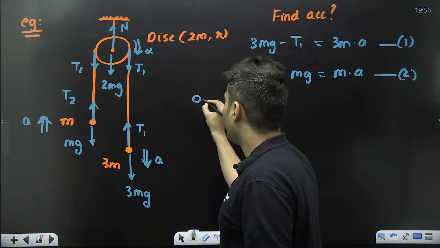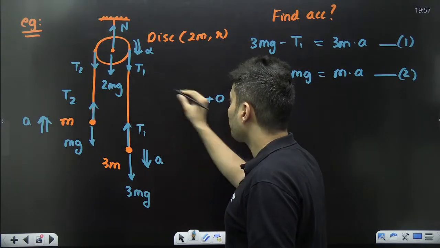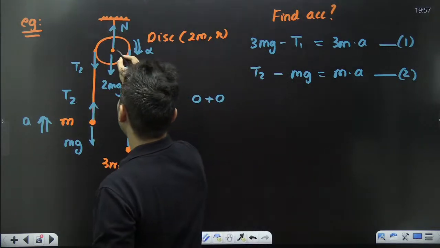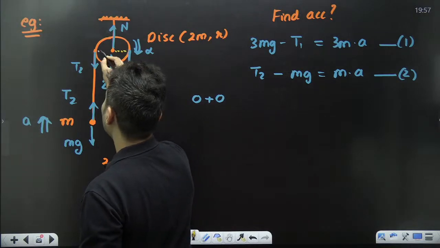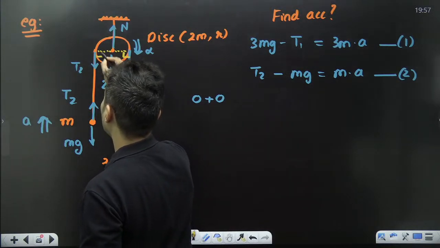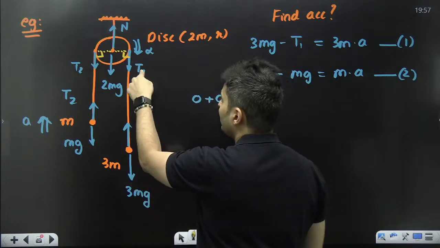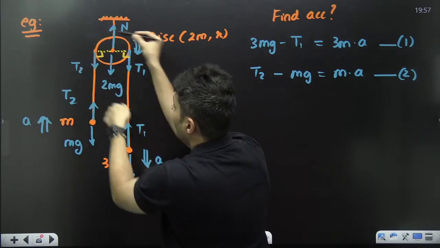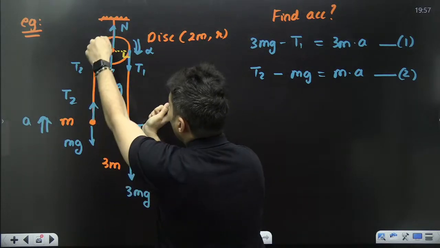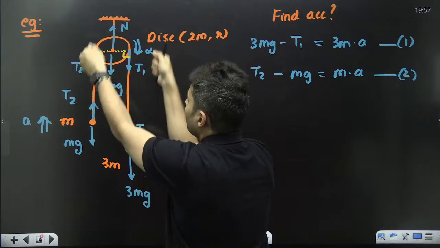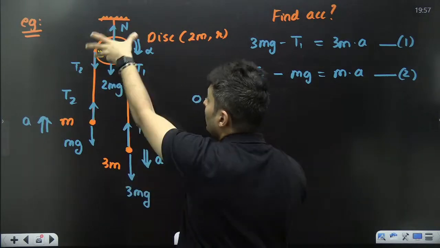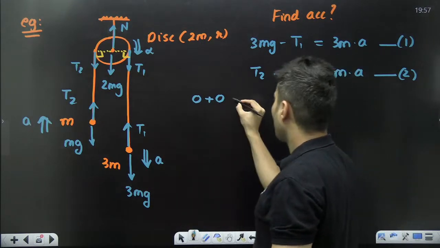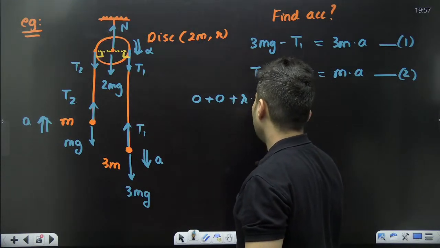So torque by normal is 0, torque by weight is 0. Torque by T1, look at it guys quickly. T1 is at a distance of r, even T2 is at a distance of r, both of them are perpendicular. This T1 is helping alpha. This T2 is against alpha, because this T2 will rotate it like that. This T1 will rotate it like this, helping alpha. So T1's torque is positive. So I will put plus R into T1.